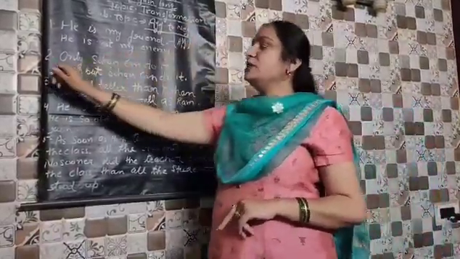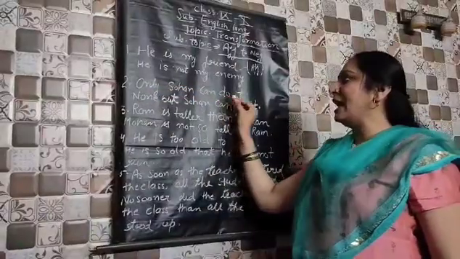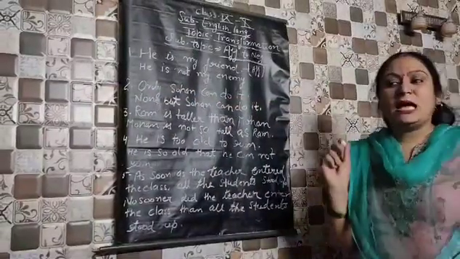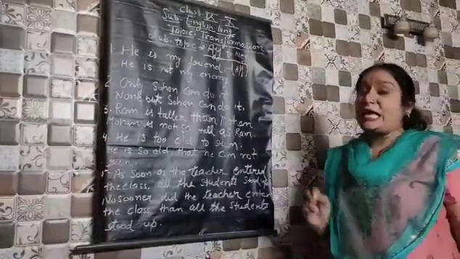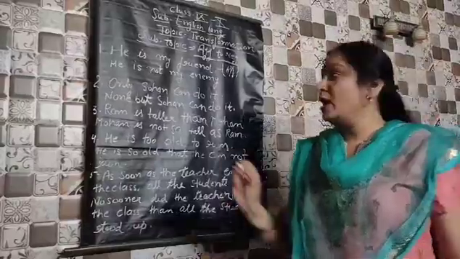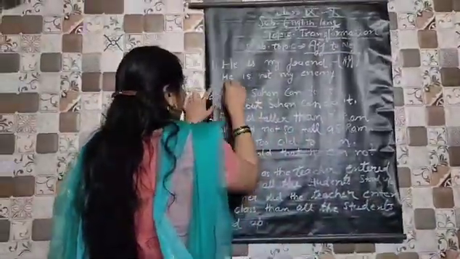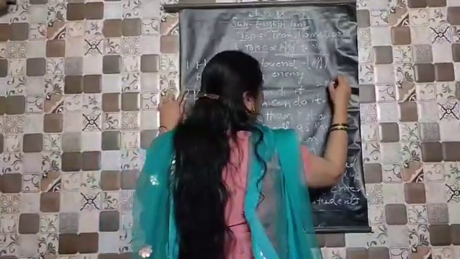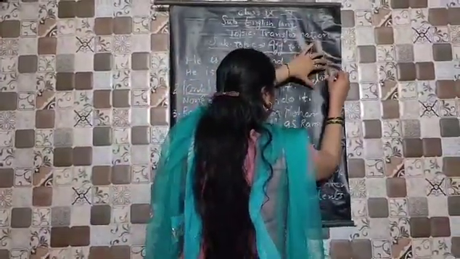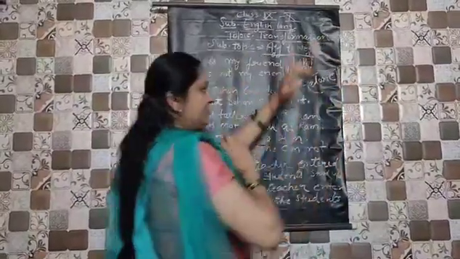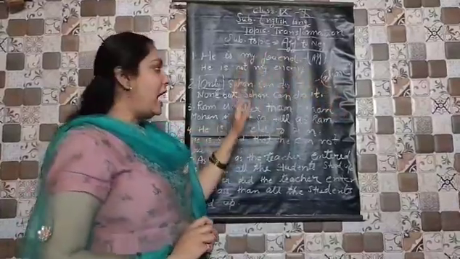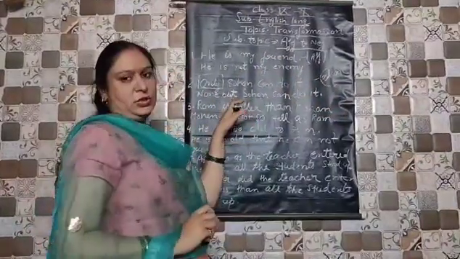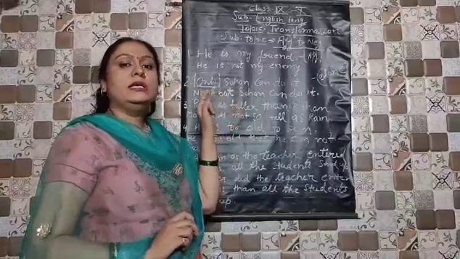Now I am coming to the second sentence: Only Sohan can do it. Children, this is another rule of changing affirmative into negative. The rule is, in any sentence, if the word only or the word alone comes, then you will have to use none but while changing it into negative.